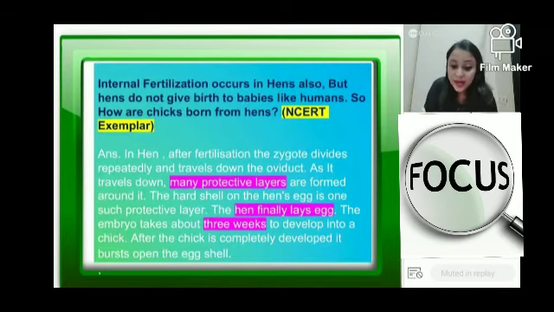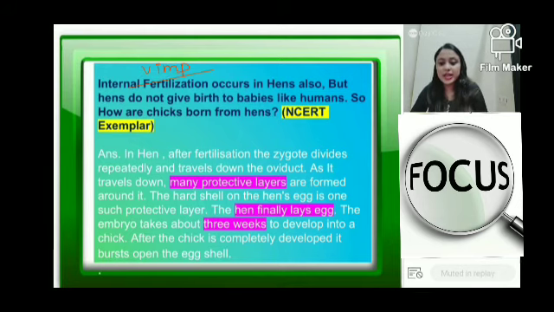Fertilization, ये भी very important question है, बहुत ही important question. Internal fertilization happens in hen. Birds में internal fertilization होता है, but birds still lay eggs. Fishes में, frogs में, they lay eggs because they have external fertilization. So you can have this question in your mind.